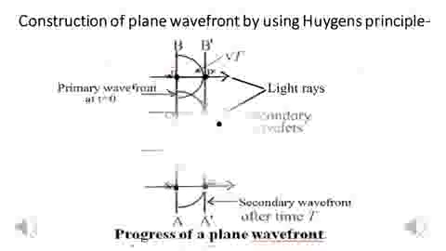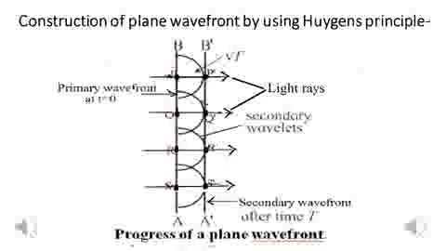Students, then we see construction of plane wavefront by using Huygens principle, and that construction is as shown in this image. Consider a primary plane wavefront AB, and P, Q, R, S are the 4 points on the primary wavefront.